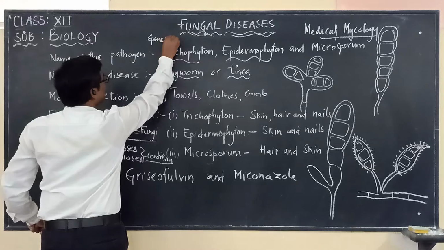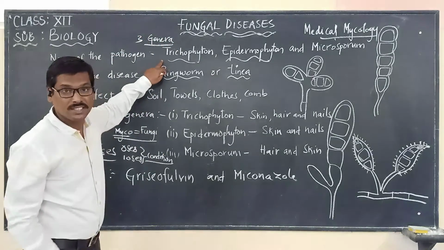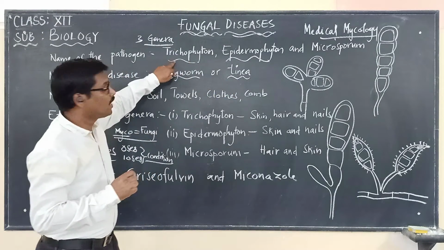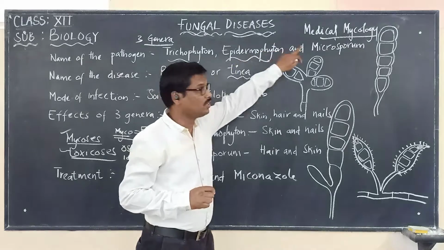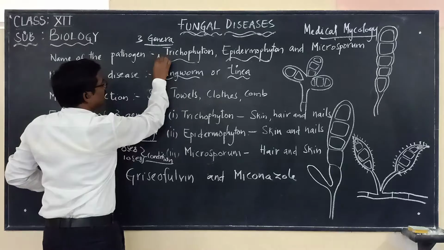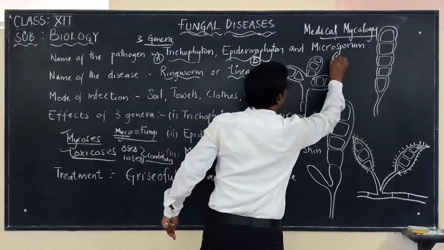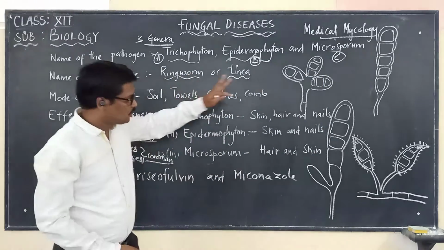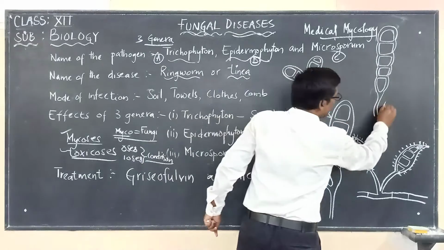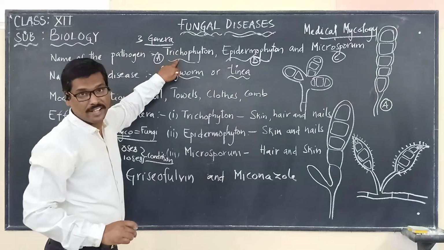So there are three genera which are causing ringworm, otherwise called tinea. What are those? Trichophyton, Epidermophyton, and Microsporum. Let me say Trichophyton as A, Epidermophyton as B, and Microsporum as C. In the diagram, the first one, A, is Trichophyton.